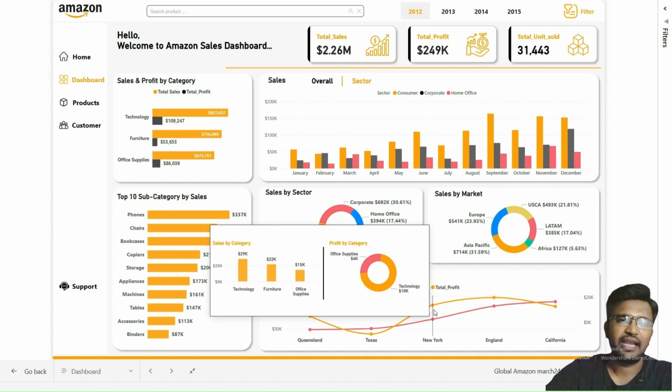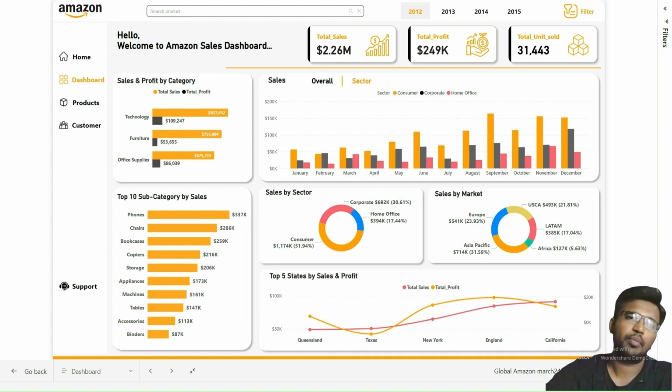And the profit by the category, this donut chart represents a breakdown of total profit by the category. This visualization helps the stakeholders to understand the profitability distribution across different product categories, highlighting the most and the least profitable segments. The integration of this detailed line graph and the interactive tooltip shows the advanced analytical capabilities of Power BI, providing a rich, multidimensional view of financial data.